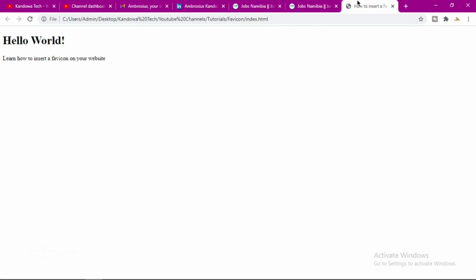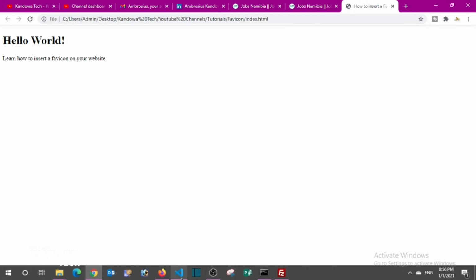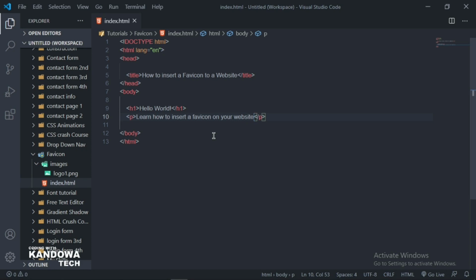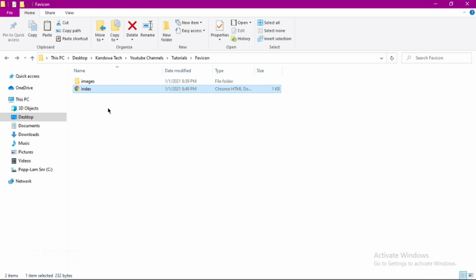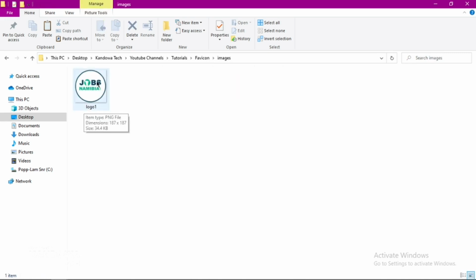I want to come to my file. As you can see, this is my text editor. In here, I already created a simple HTML structure, so you can see we only got this, and then these two: hello world, and learn how to insert a fav icon on your site. I have it in my website here. If you come into our image folder, we have this image here. This is the image that we are going to be using as our fav icon.